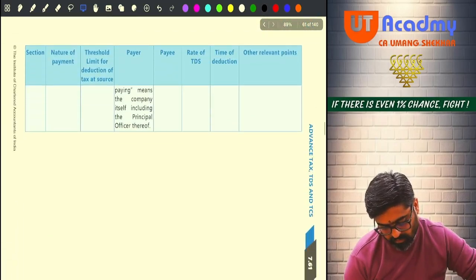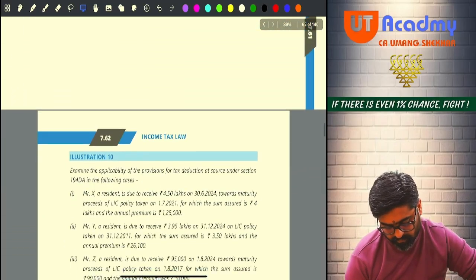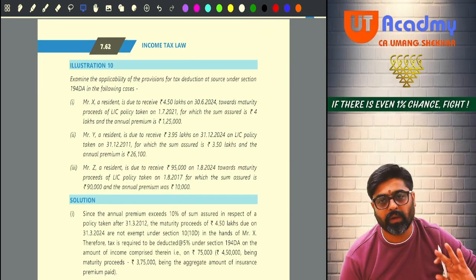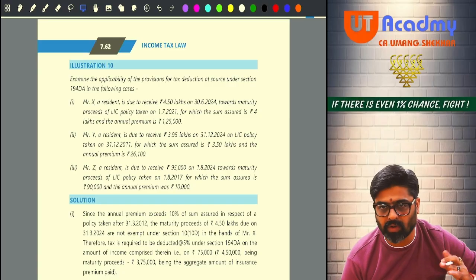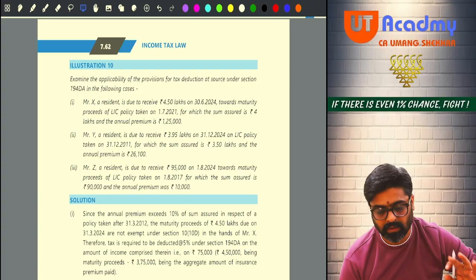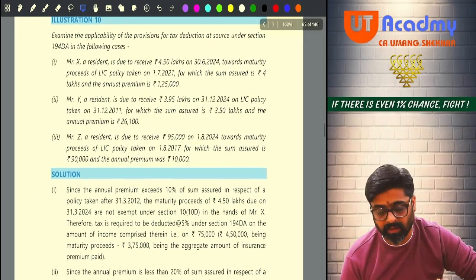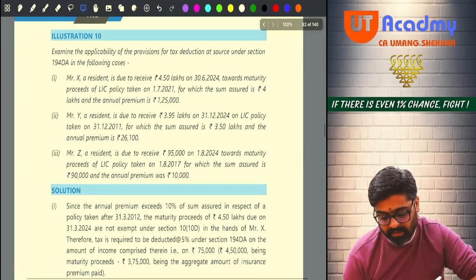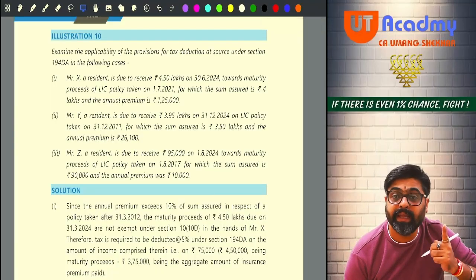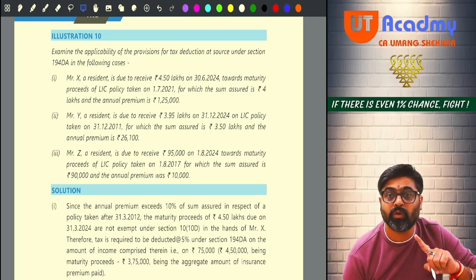Now, this was the end of your TDS provisions. Up to 194R, whatever TDS provisions are there, we have covered all of them. Not a single TDS provision is left. Now pay attention. Illustration number 10, we are going to solve this. Examine the applicability of the provisions of TDS under section 194DA. Now this section is related to 194DA.